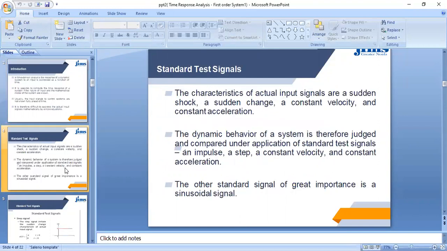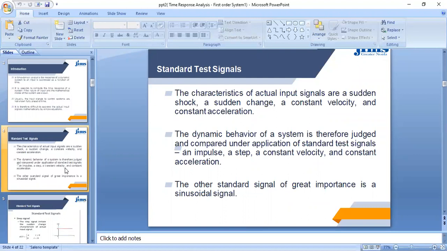Now, first we see what the standard test signals are, by which we can compare the actual signal so that we can find out the error in the signal. So we have to compare the actual signal, which is our result, with the standard test signals.